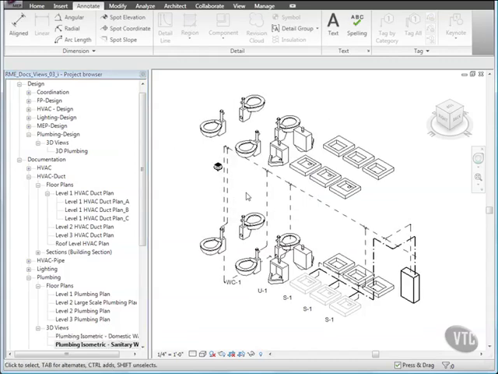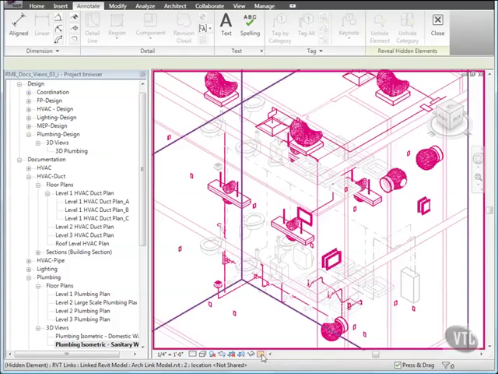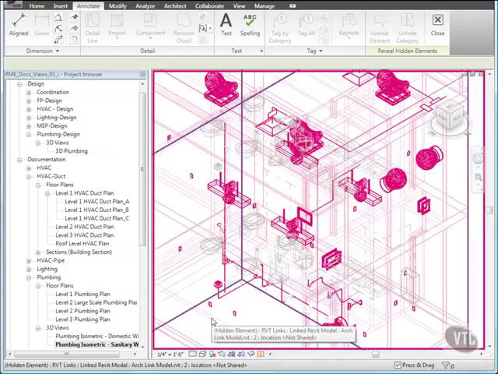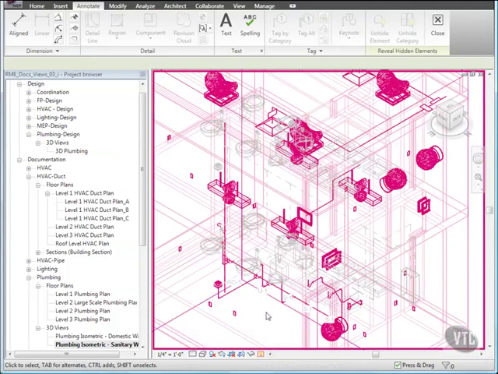Then, to unhide the sanitary waste piping, on the View control bar, click Reveal Hidden Elements, and then click Model Graphics Style, Wireframe. Then highlight a segment of the sanitary piping and press Tab 3 times and click to select it.